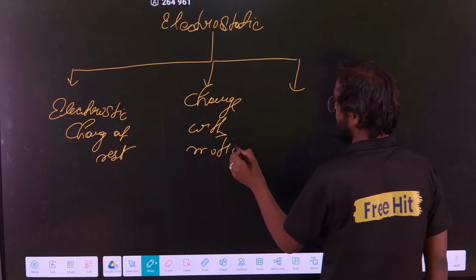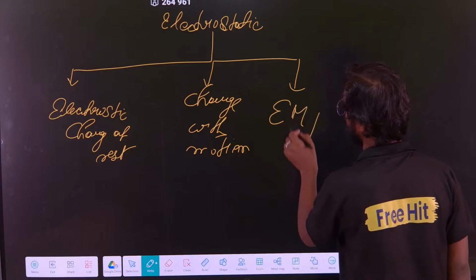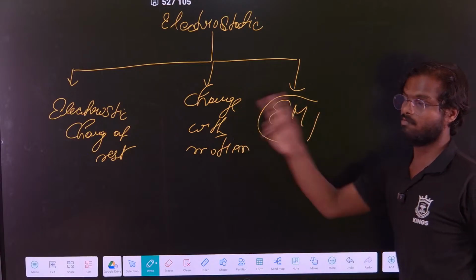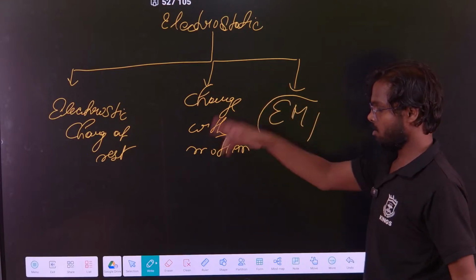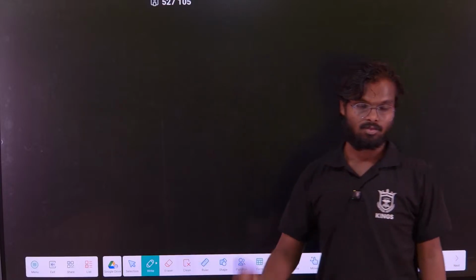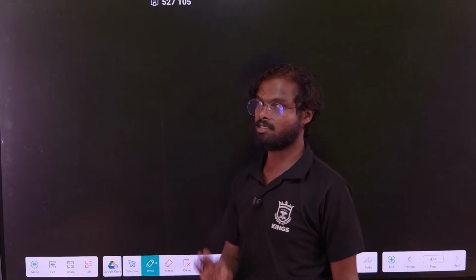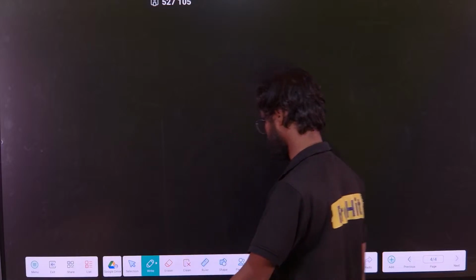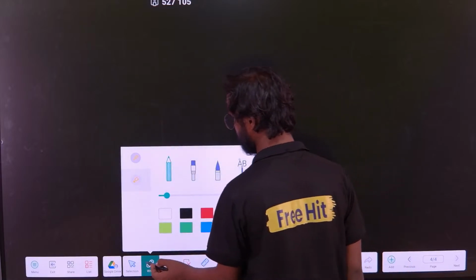Clear? And the third thing we will study is EM waves. Those are the 3 chapters we will have, and all 3 things we will discuss properly. So first we are starting with our main chapter, that is charge at rest. Clear? Now our chapter has exactly started.